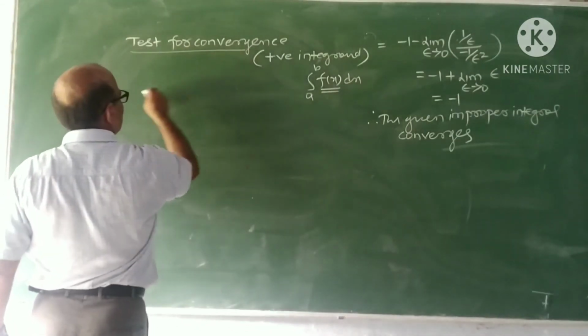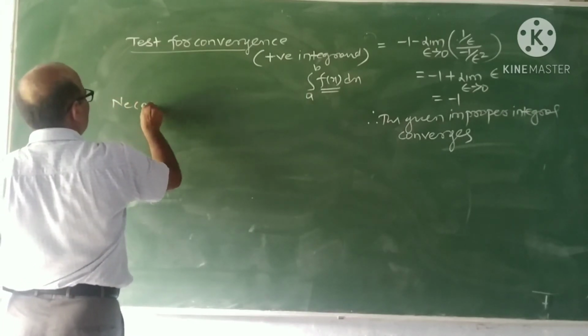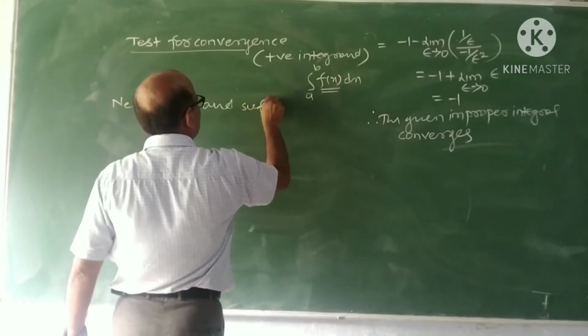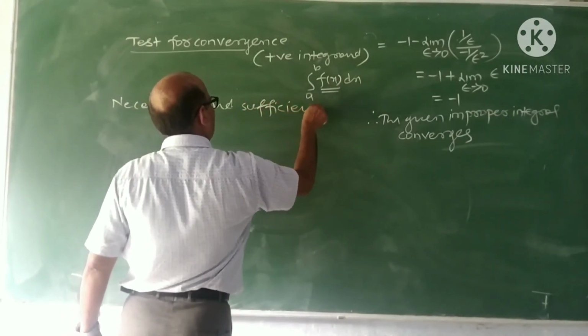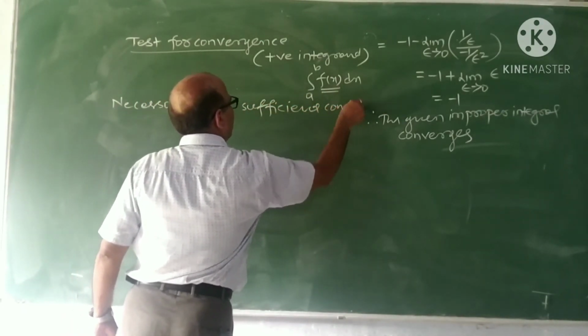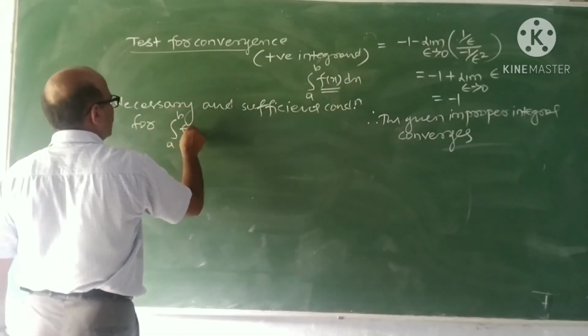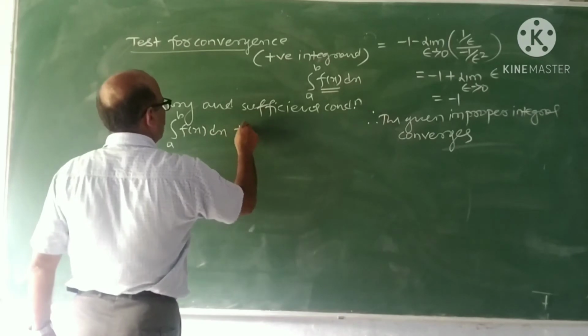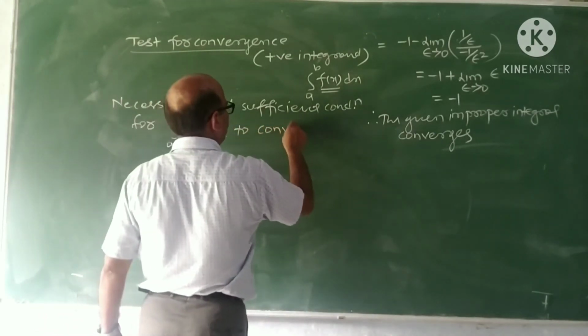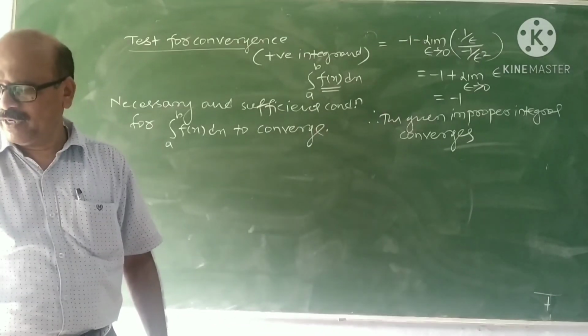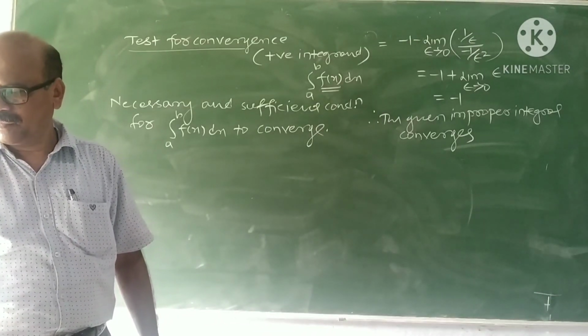Now first is the necessary and sufficient condition for the integral from a to b of f(x) dx to converge. Here f(x) is always positive.